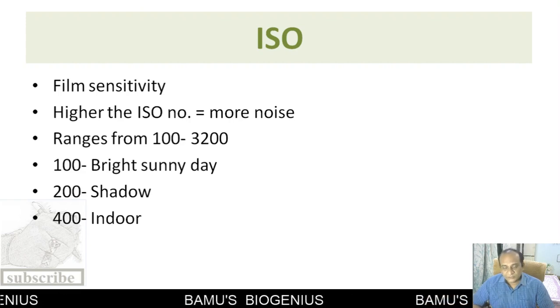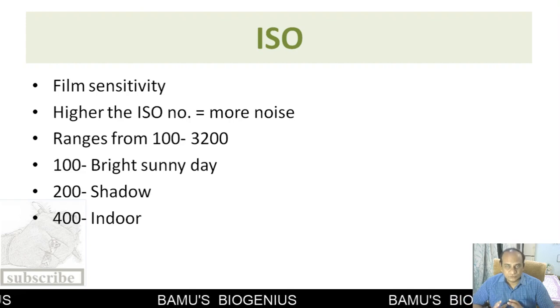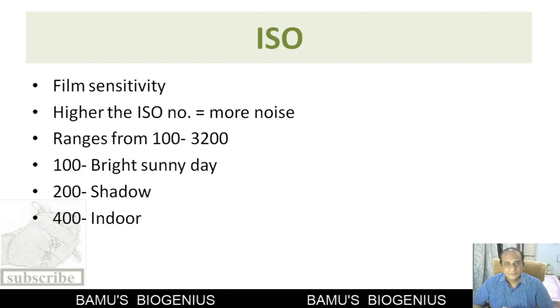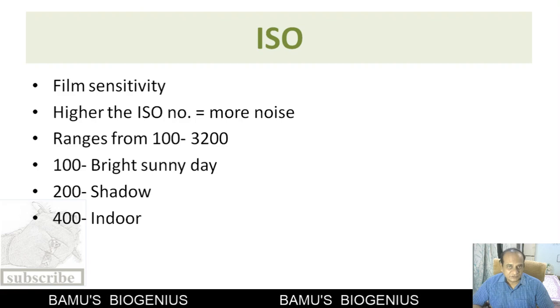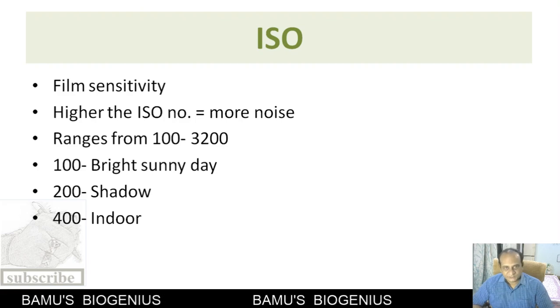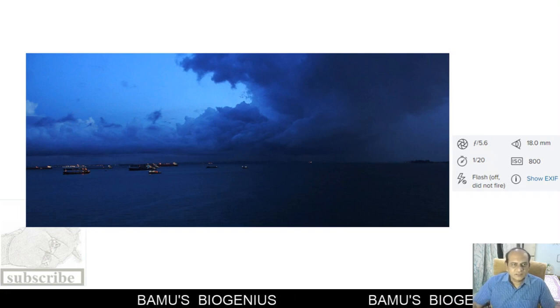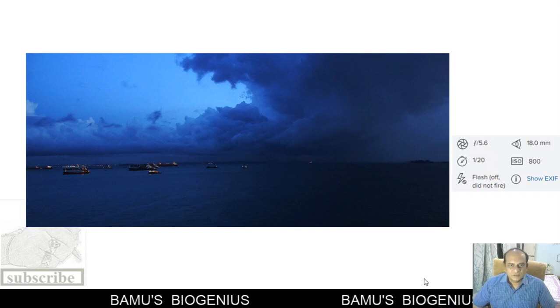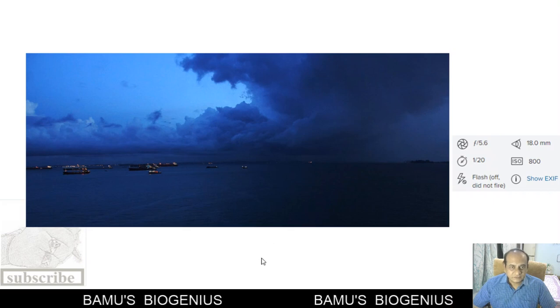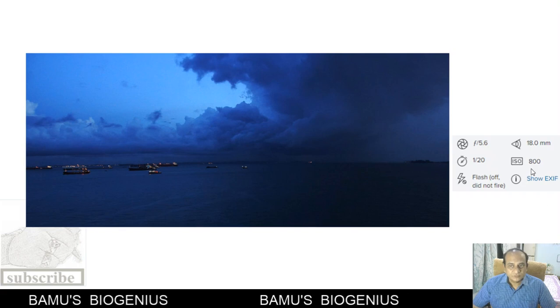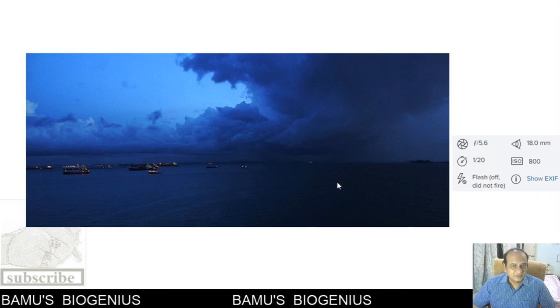ISO is very important, one should set ISO first and then proceed to the other two exposure parameters. So this ISO is very important. Now you can see here, if the light is not that much, then you can use ISO 800 and this quality of a photograph can be taken.